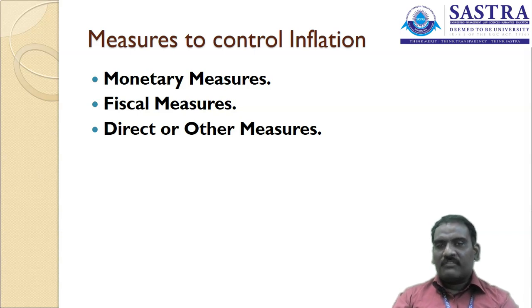So you are all aware of what inflation is. Inflation may happen due to the circulation of money in the economy. In the price level, there is a high level of prices for products, which leads to inflation. Measures have been identified by the government in order to regulate and control inflation. These measures are classified into three major categories: monetary measures, fiscal measures, and other direct measures. We are going to see these measures in this particular session.